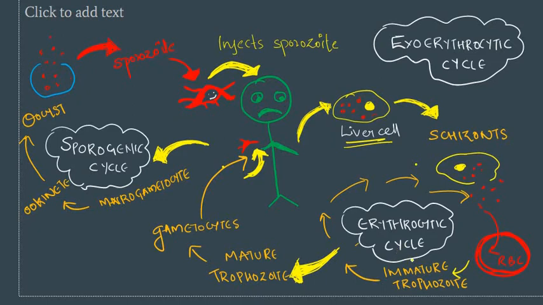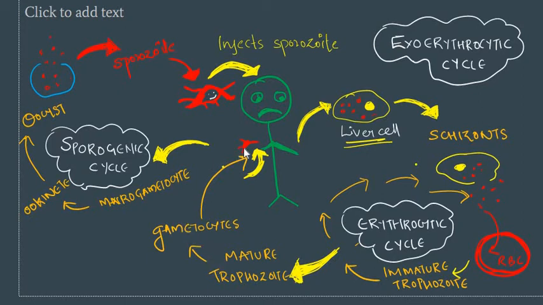This immature trophozoite gets converted into a mature trophozoite. Otherwise, it can directly get converted into schizonts, and the erythrocytic cycle repeats. The mature trophozoite gets converted into gametocytes.